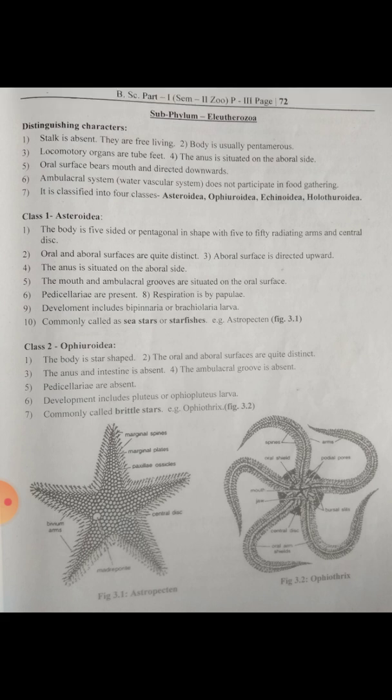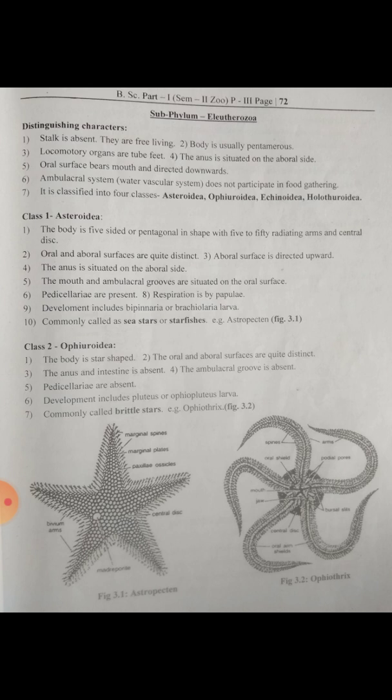In Eleutherozoa, stalk is absent. They are free living. Body is usually pentamerous, meaning it contains 5 arms. Locomotory organs are tube feet, that is podia, which help for locomotion. Next, the anus is situated on the aboral side. Means at the oral side there is presence of mouth, and on the aboral side, presence of anus.